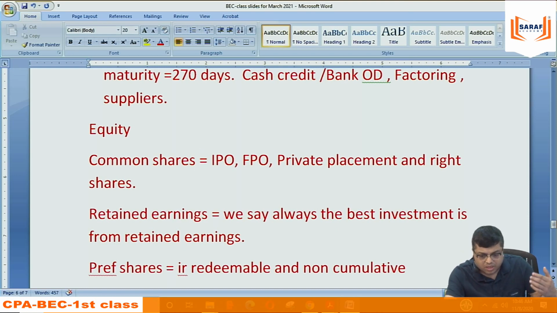We will be doing the cost of capital part and capital structure in the next class, say around a further 1 to 1.5 hours. And then we will be doing questions on that part. In the next class, we will be doing that only. Then after the next class we will go into working capital. I will arrange my material by the next class. You all should arrange your material by the next class, so that you will be able to practice the questions on your own. So we will continue our discussion relating to cost of capital in the next class, because it is going into a different area.